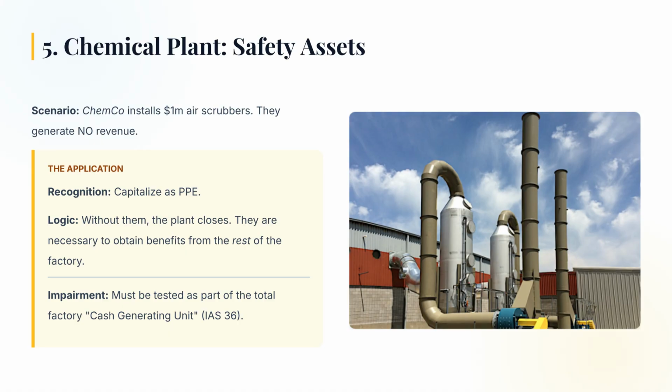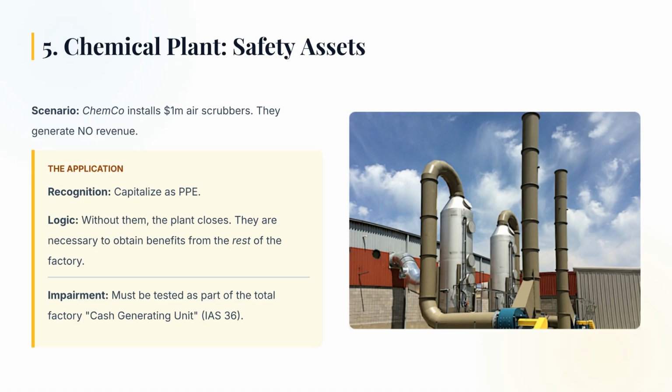Finally, the chemical sector. Chemco installs $1 million worth of air scrubbers. These don't produce a single dollar of revenue. IAS 16 allows us to capitalize them because they are necessary for the rest of the factory to operate legally. This reflects the reality that environmental compliance is a cost of doing business, just like the machine itself.